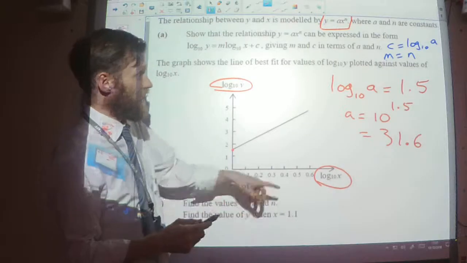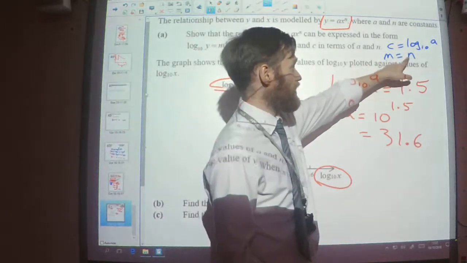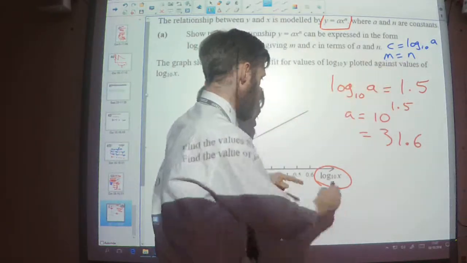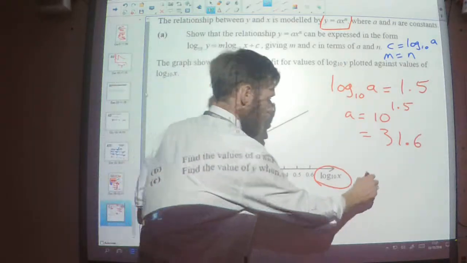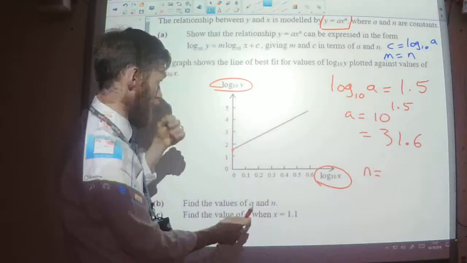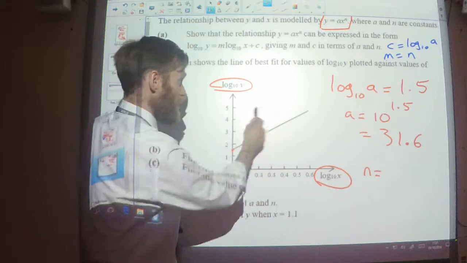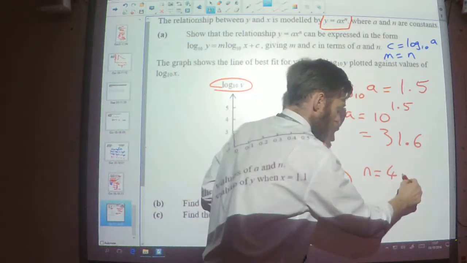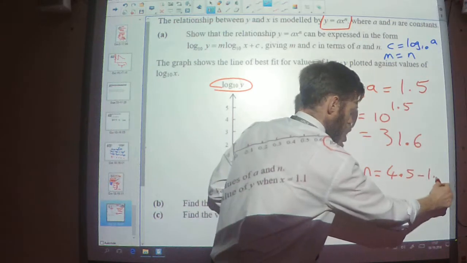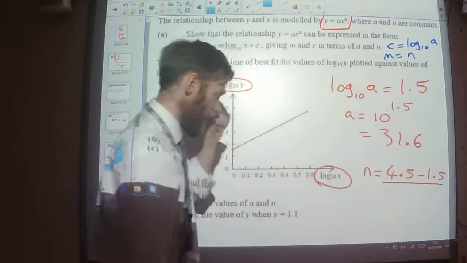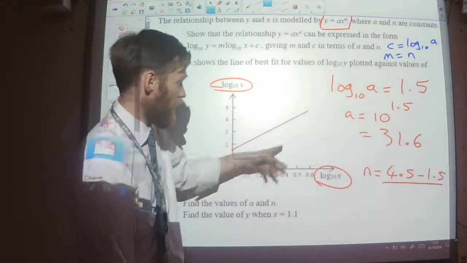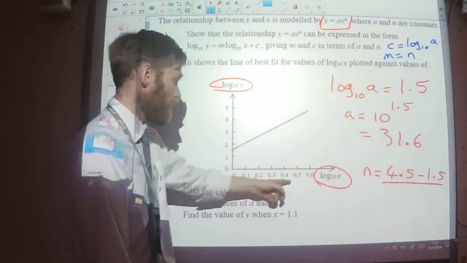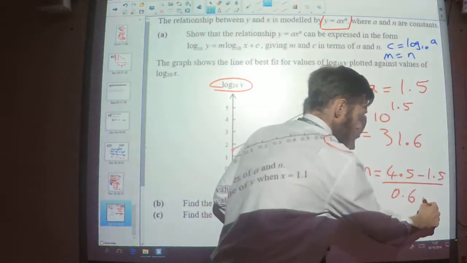And then for the value of n, well, I know that's going to be my gradient. So let's work out the gradient of the line here. It's going to be very rough. So I think that's about 4.5 there. This is about 1.5. So 4.5 minus 1.5 divided by the change in the x coordinates, which is 0.6 take away 0.